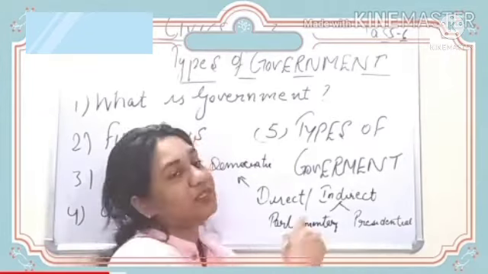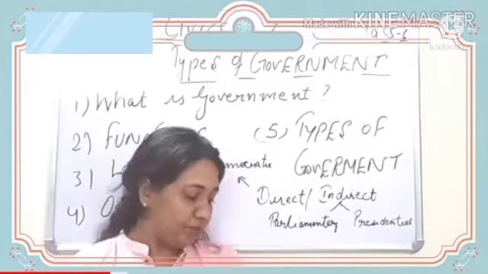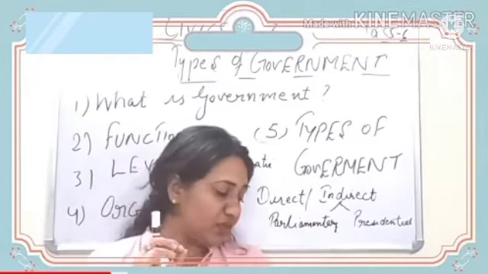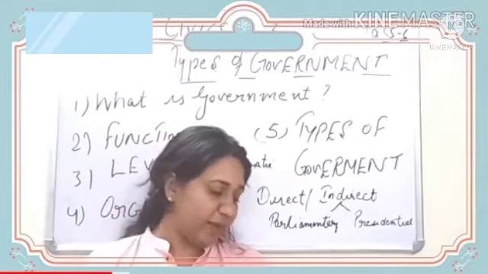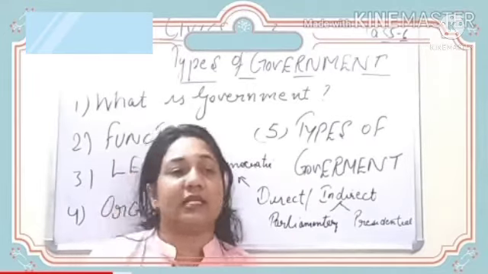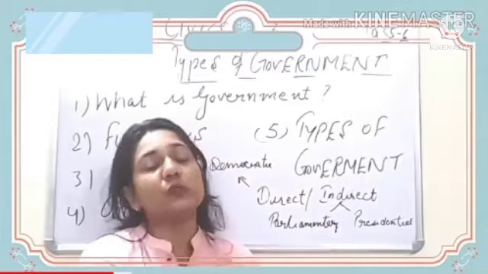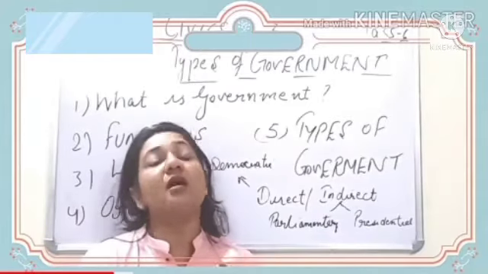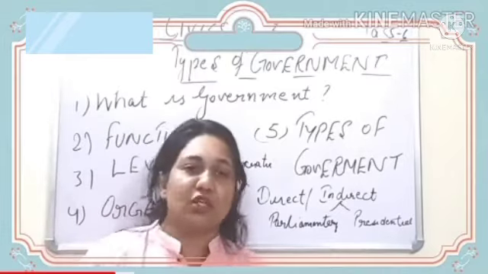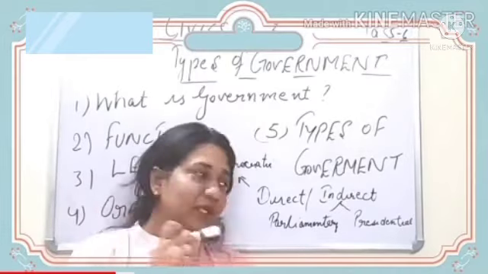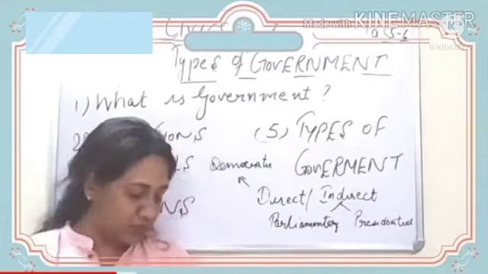As the name only suggests, we have seen that. Okay. So the difference is based on the relation between the legislature and the executive branch of the government. Please underline. So what is the difference between these two types of government is based on the separate body of legislature and executive. So let's study about it.